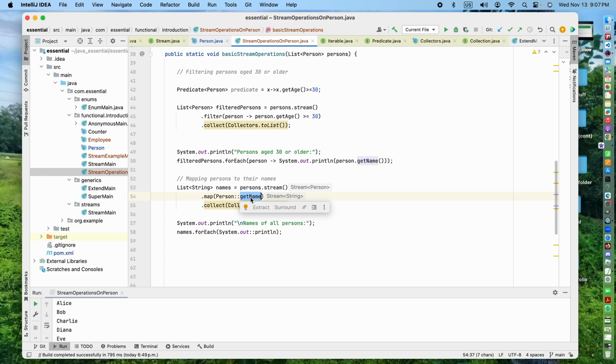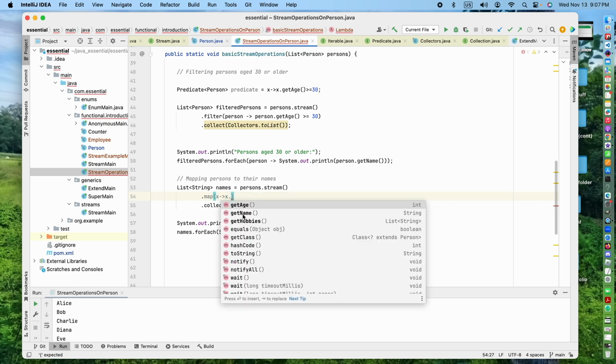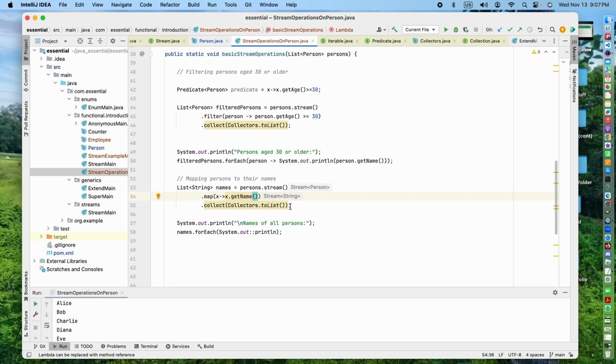That method name is getName, which belongs to the person. But if you like, instead of method reference, we can also do the same thing here, x dot getName. There is no difference, but method reference is preferred because this is a simple one method call. So that's the method reference.